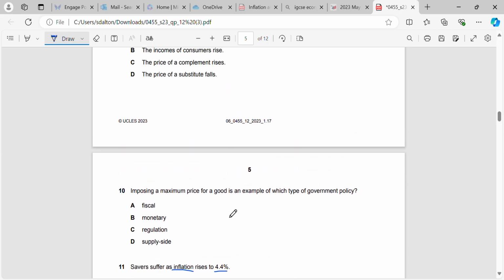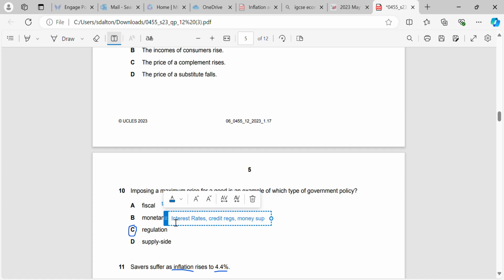Okay, a maximum price for a good is an example of which type of government policy? That would be regulation. Fiscal, if we remember, is using taxes, government spending. Monetary is interest rates, credit regulations, money supply, exchange rates, and supply side is a load of different things.